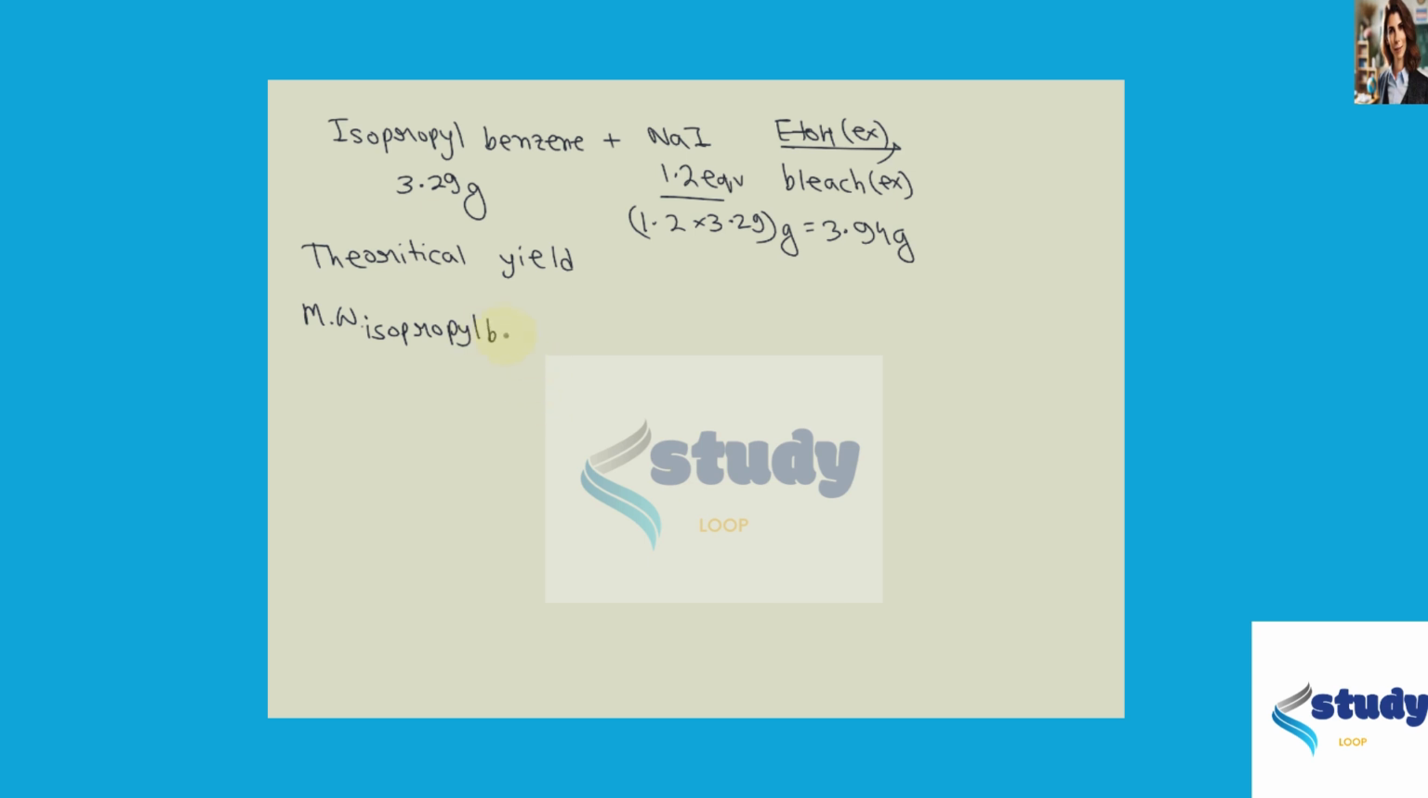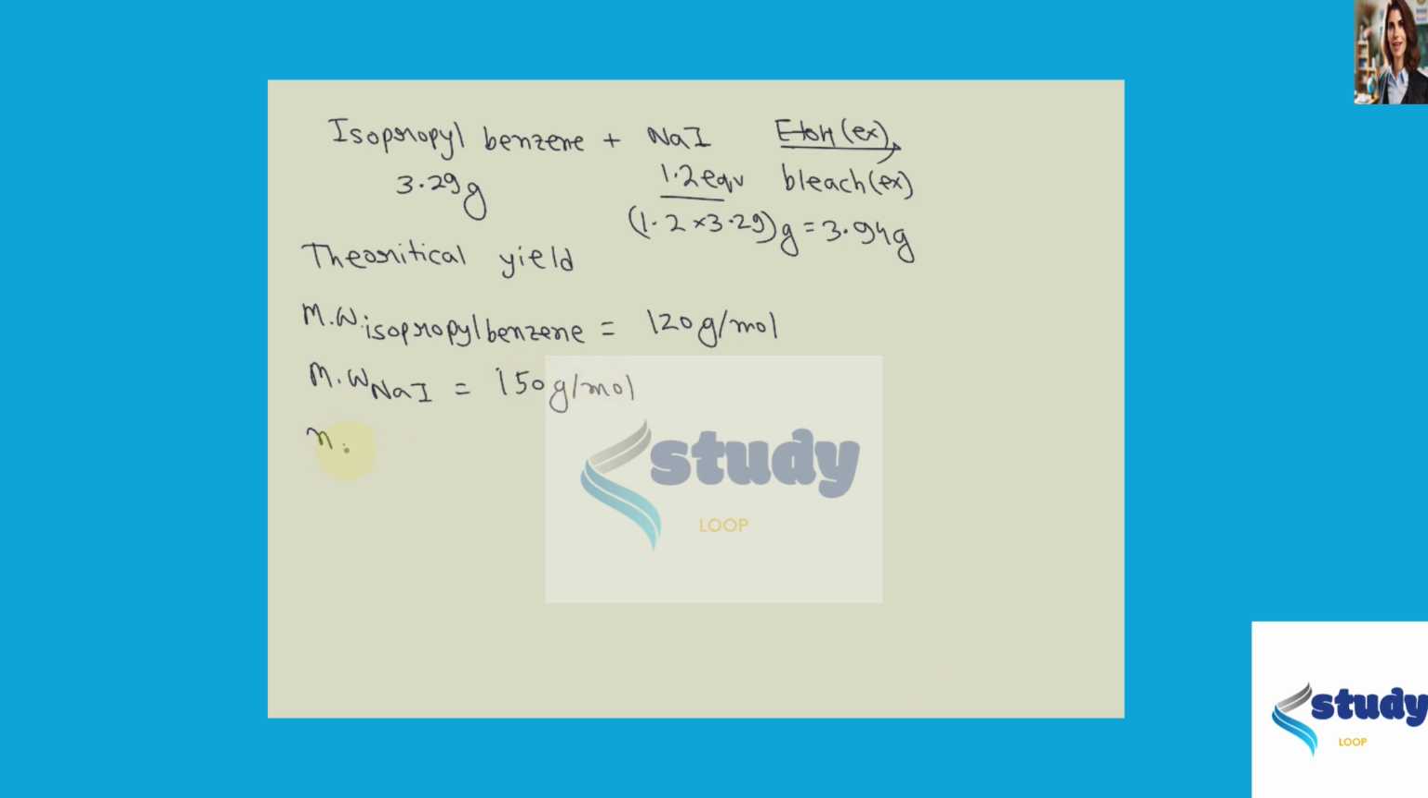Molecular weight of isopropyl benzene is equal to 120 gram per mole, and molecular weight of NaI, that is sodium iodide, is 150 gram per mole.